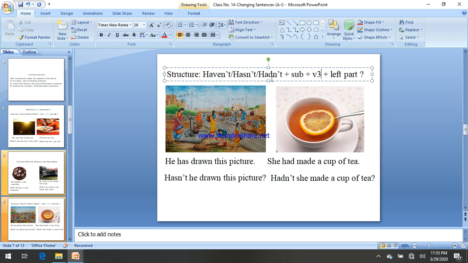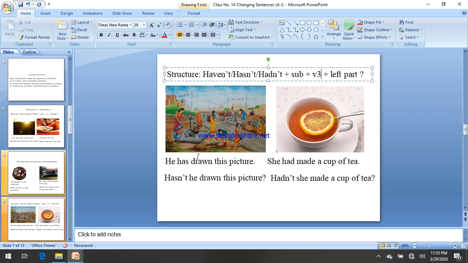If there is have, has, had, then we know that according to the structure of present perfect tense or past perfect tense, V3 is mandatory. That's why in these types of sentences V3 is mandatory. At first haven't, hasn't or hadn't plus subject plus V3 plus rest of the verb. Hasn't he drawn.